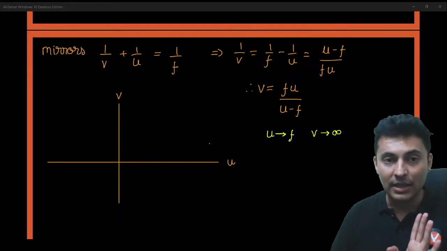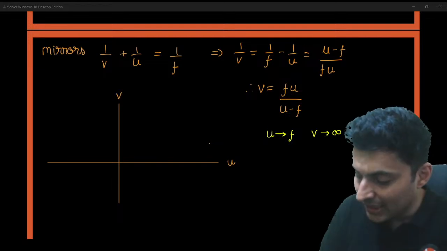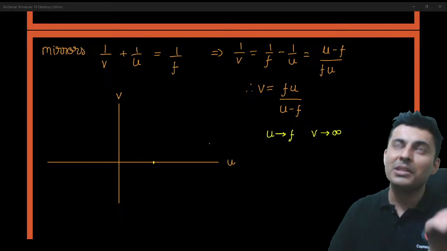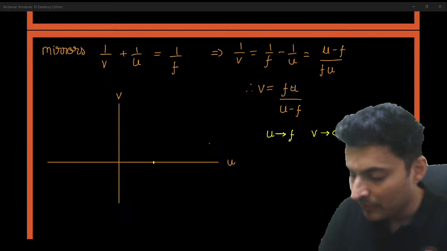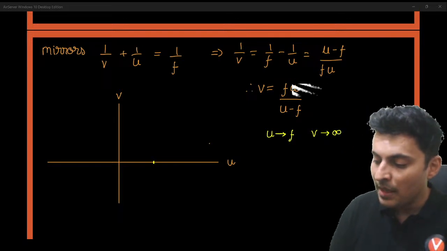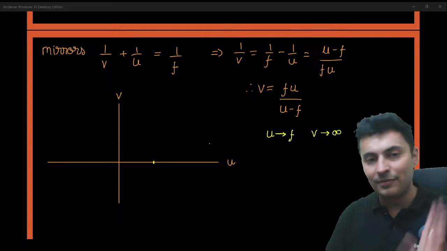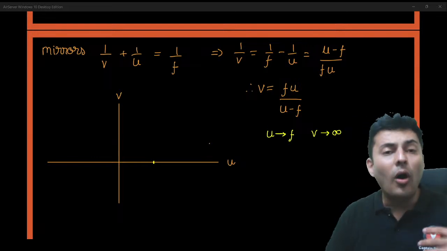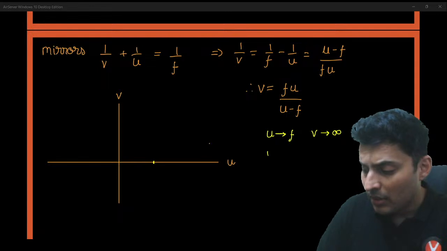That is one scenario. So object distance is F. Imagine focal length is positive. That means it's a convex mirror. Let's take it like this. Then image distance is infinity. Okay, that's number 1.